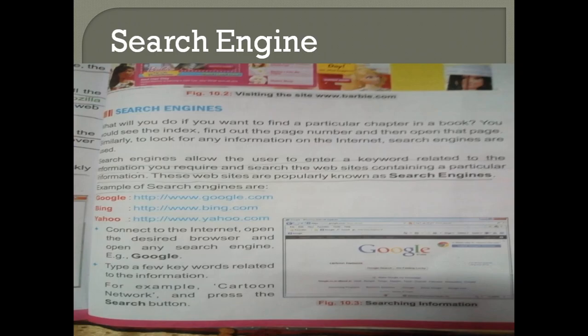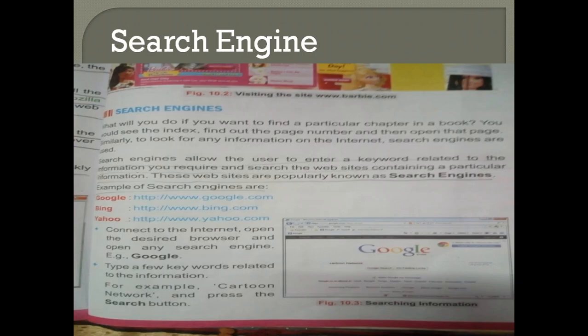Now, let us take one example. Suppose I ask you to please open your chapter 10. So first thing what you will do, you will find out the page number, right? It is very easy and fast to open the chapter 10 if you find out the page number. So immediately you will check the index, you will see where is chapter 10 and on which page it is, right? So suppose you have opened your textbook and you see in the index that chapter 10 is on page number 83 and immediately you open the chapter 10. In the same way, the internet is also providing us an engine, a search engine, okay?